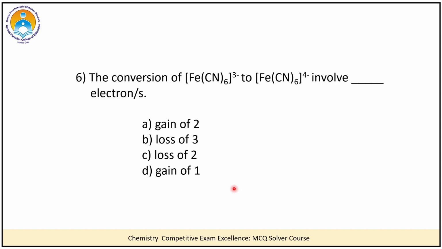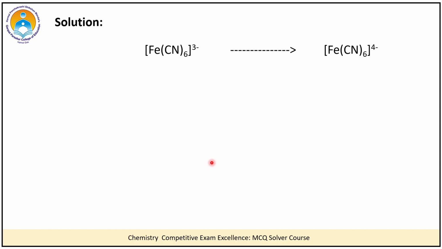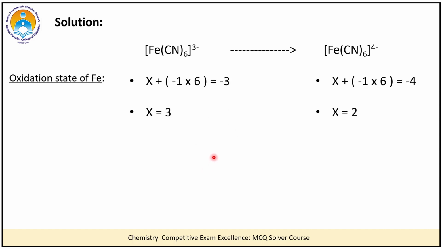Let us take the next question. The question is, the conversion of this particular coordination compound to this one involves dash electrons. So we have these 4 options with us. Students, again the first task over here would be to find out the oxidation state of Fe in both the coordination compounds.